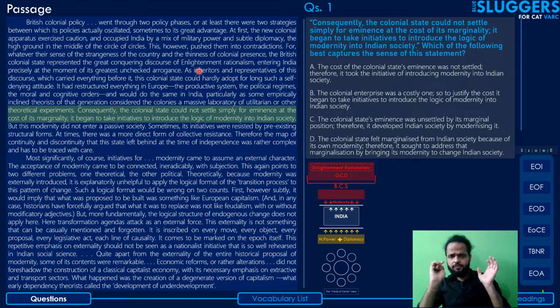The idea of marginality in this context means that, well, you are the ruler, we acknowledge your superiority, but you shall not interfere in the day-to-day affairs or try to impose any sort of external rules or regulations on the ground level.